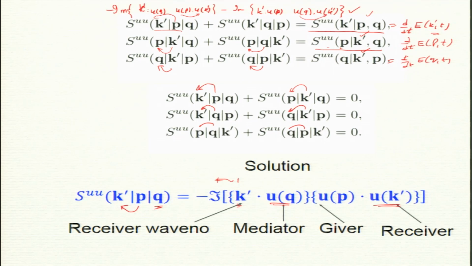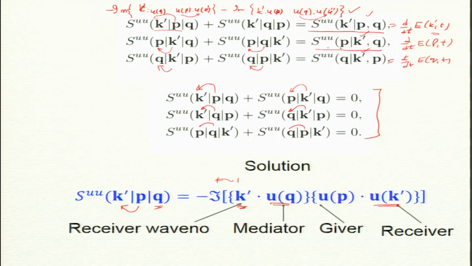So the giver and receiver modes are dot product together, and the wave number is dotted with the mediator. That is the rule, and it turns out it satisfies the first 3 equations. In fact, it is by construction. This looks obvious. You can just identify this, then you can solve this. Now, does it satisfy these 3 formulas?